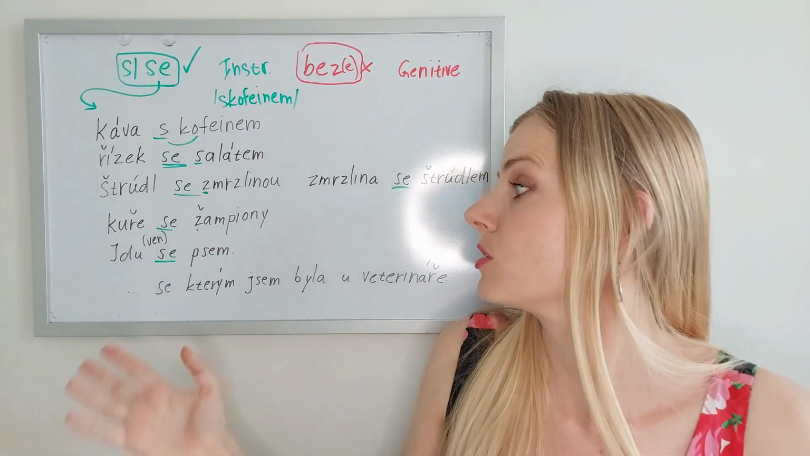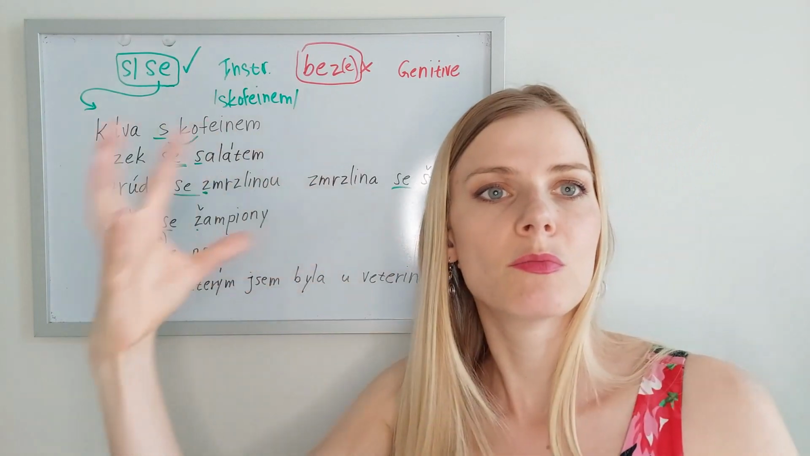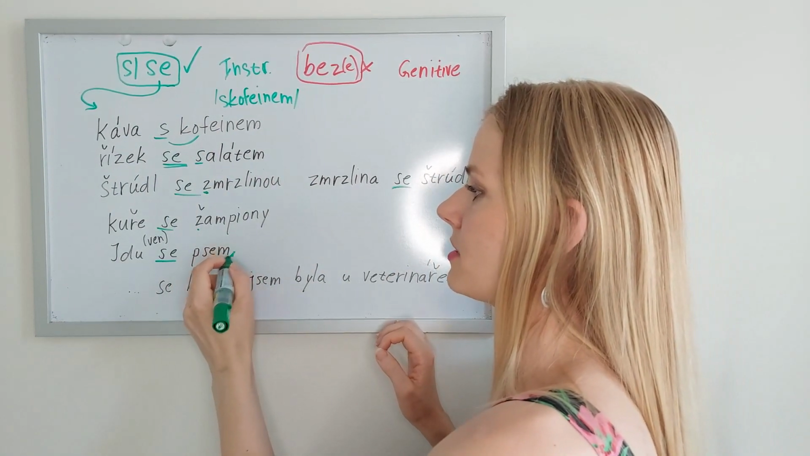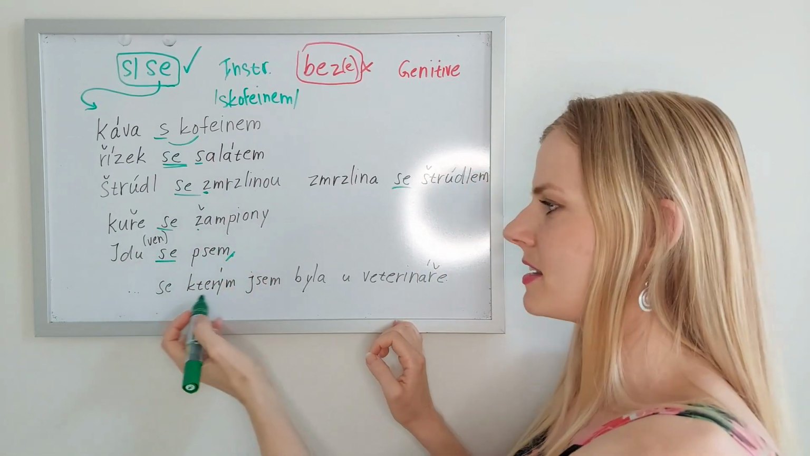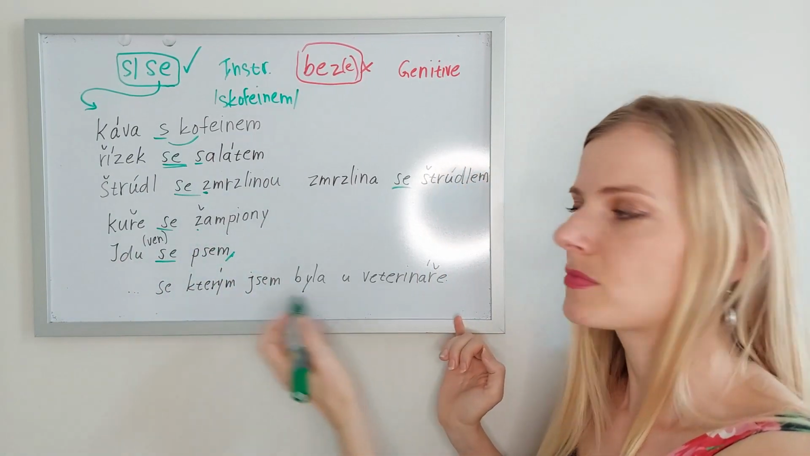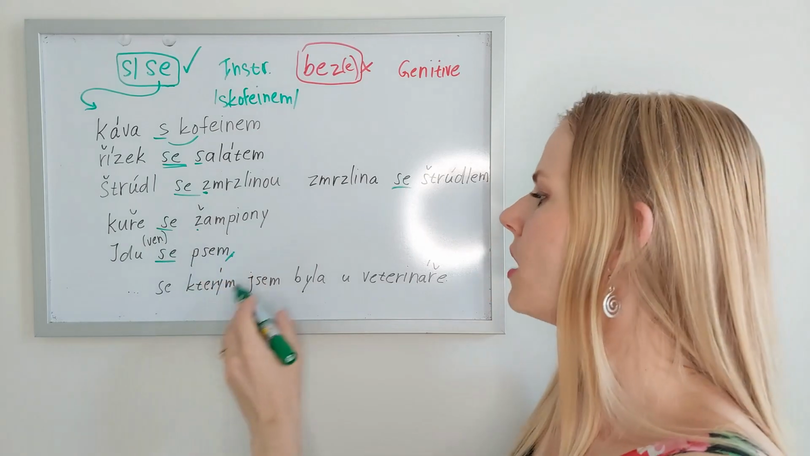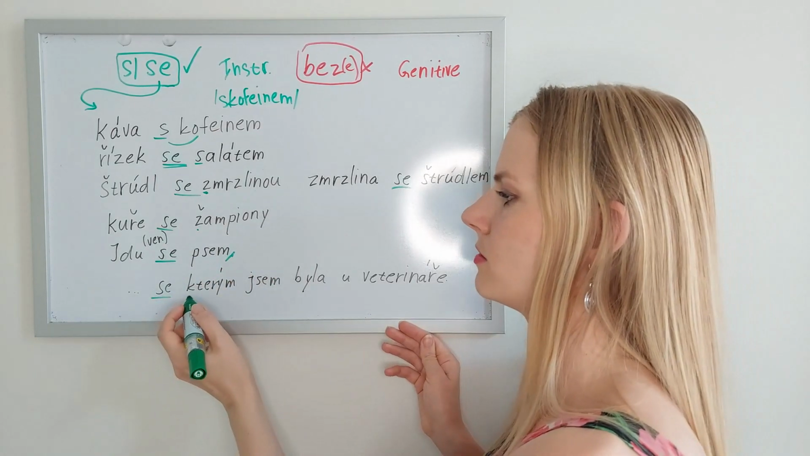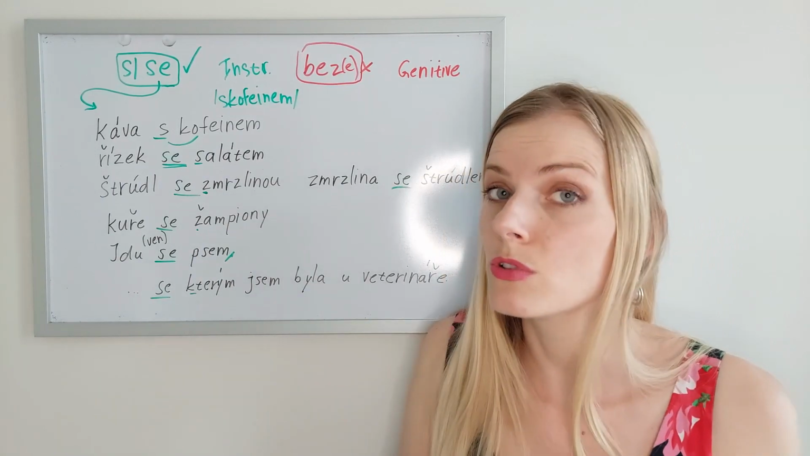And imagine you want to make this sentence a little bit more informative. So you would continue and you would say jdu se psem, se kterým jsem byla u veterináře. I'm taking the dog with whom I was at the vet before. Se kterým.